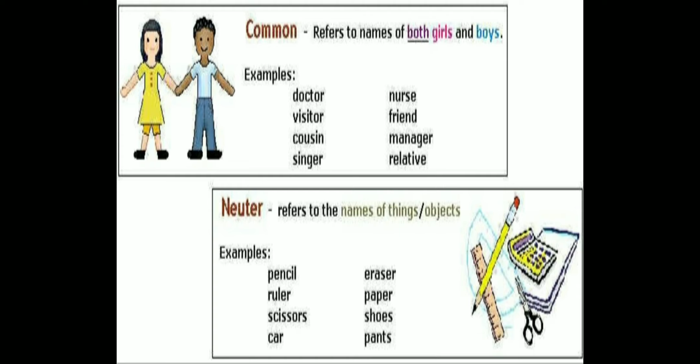When we are referring to the females, girls or women, you're talking about feminine gender. When you're talking about all the male members, be boy or a man, then you're talking about masculine gender. When you're talking about a term which can include both, it could be a boy also, it could be a girl also, then it is common gender. When you're talking about non-living things or objects, which is neither masculine nor female, then it is a neuter gender. So I hope this is clear to you.